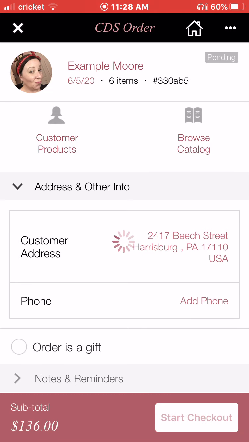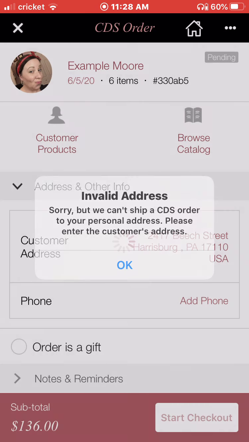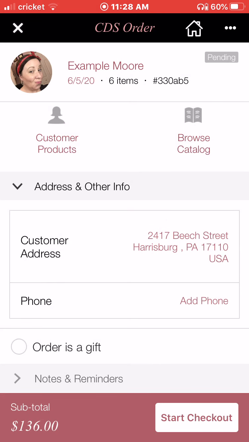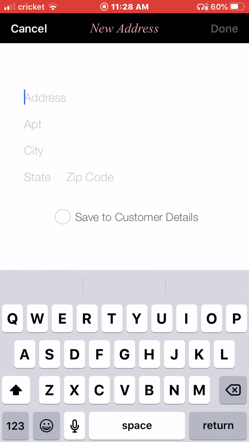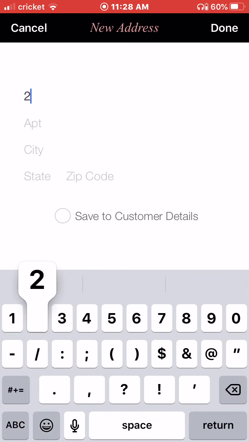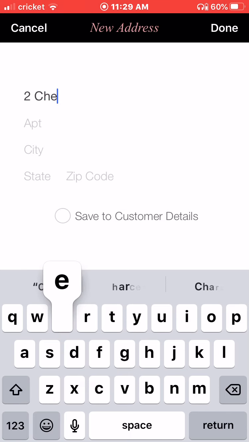Start checkout. Now, remember, this is for customer delivery service, so this is once you're active. Well, here you go. You can't ship to your own address. All right, so let's do another one. I'm going to use my mom and dad's address. Hopefully they don't care.